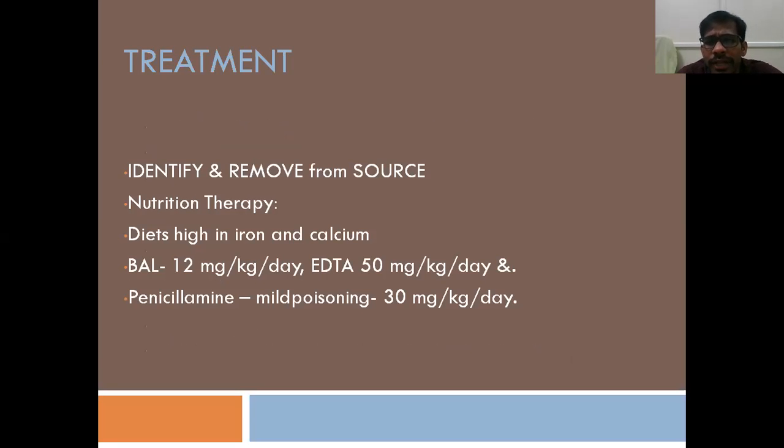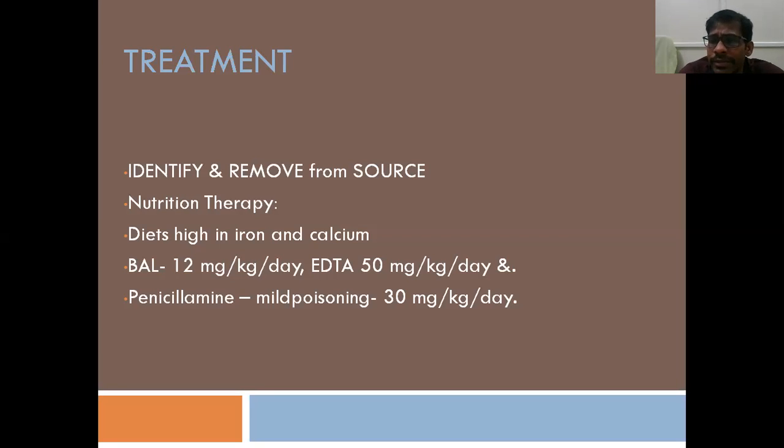Nutritional therapy, because anemia is present in chronic lead poisoning. So you should make sure that proper nutrition is given to that person. Diets rich in iron and calcium are important. Calcium will make the excess lead get deposited into bones.